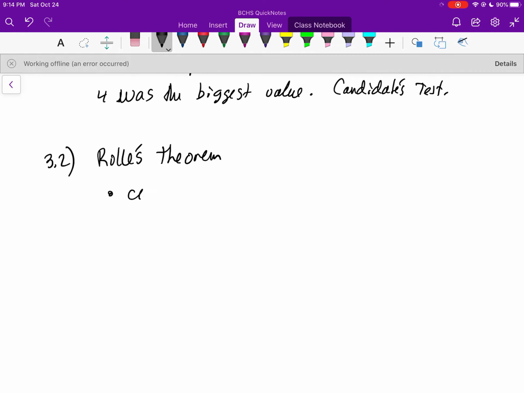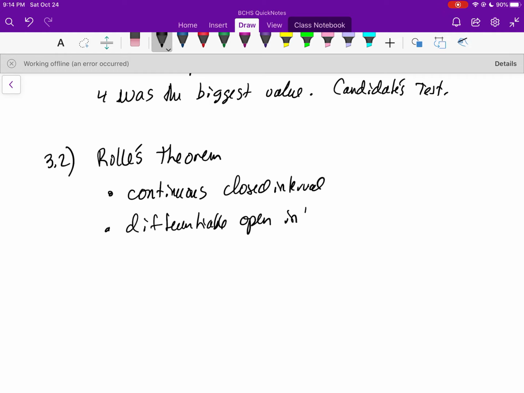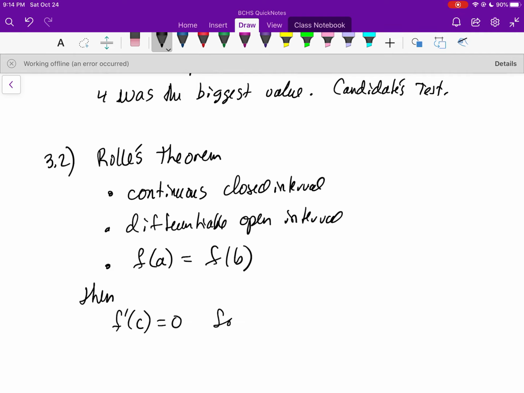Rolle's theorem required continuous on the closed interval, differentiable on the open interval, and required that the two endpoint y values, f of a, was equal to f of b. Then, if that was true, f prime of c is going to equal 0 for some c that is between a and b.